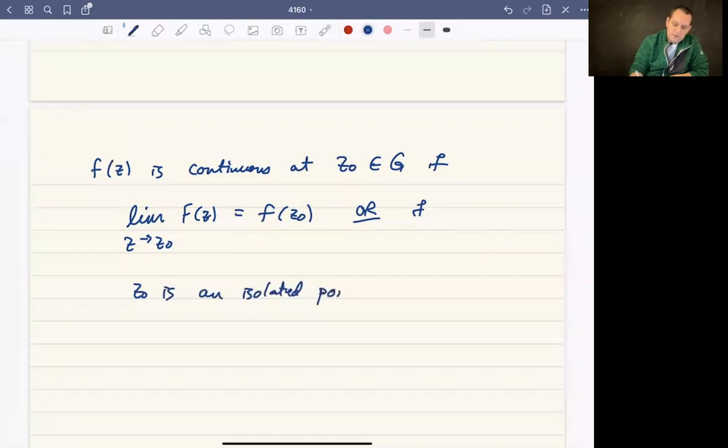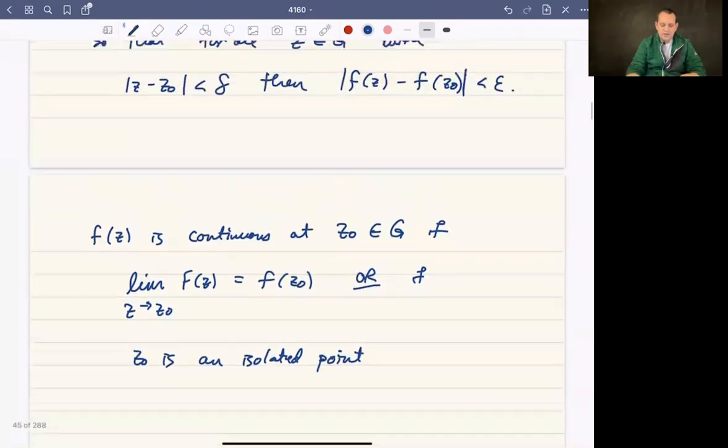Okay, isolated points are, in a certain sense, the opposite of accumulation points. Accumulation points are points such that no matter what open disk you have centered at that point, there's some points in G inside that disk. Isolated points are points such that there exists an open disk centered at the point where there's no points in G in it. Okay, so that's an isolated point.